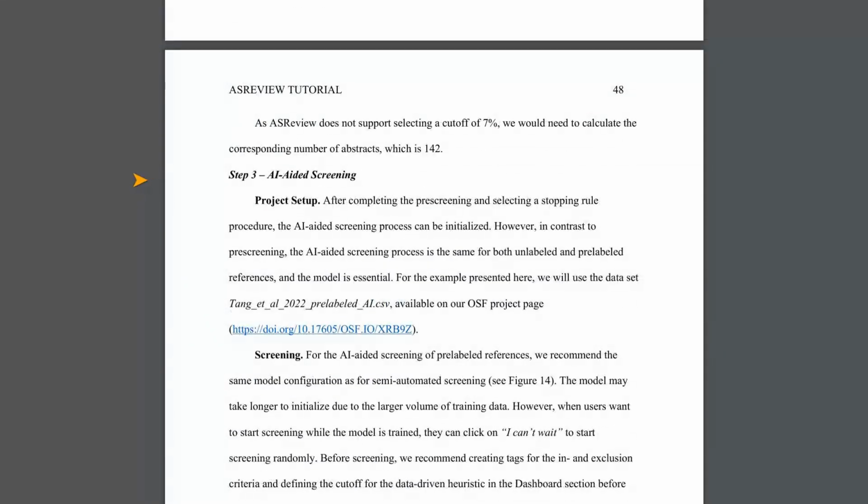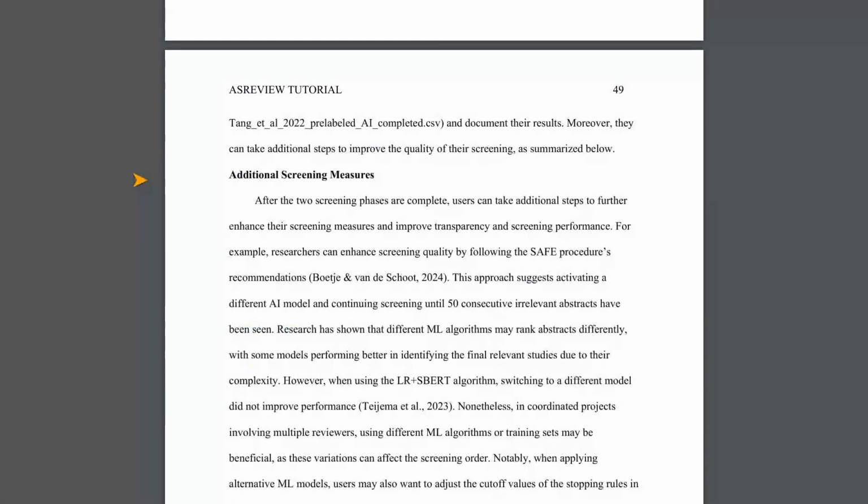Now, for my take, this paper is a fantastic practical guide. The researchers did a great job of translating complex AI concepts into usable steps for everyday researchers, even those who don't code. They've provided solid evidence for how to use ASReview effectively, particularly with their well-researched stopping rules. However, it is also important to remember that science is always evolving. While their simulation studies are thorough, there is always room for more real-world testing with diverse datasets to ensure these recommendations are truly generalizable across all types of research. The fact that they acknowledge this limitation is a sign of a strong scientific paper.